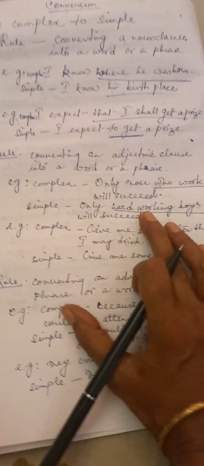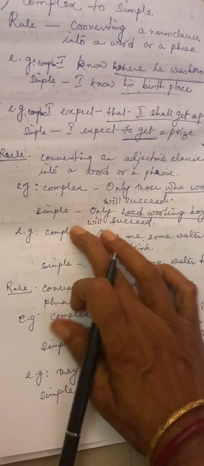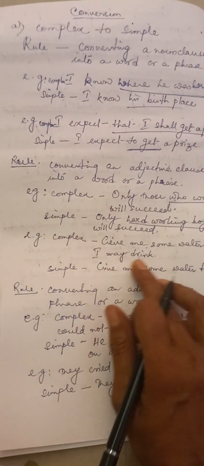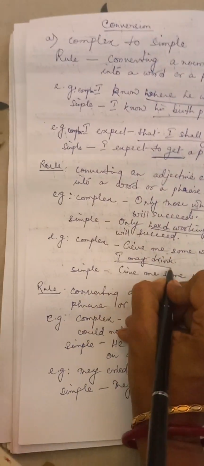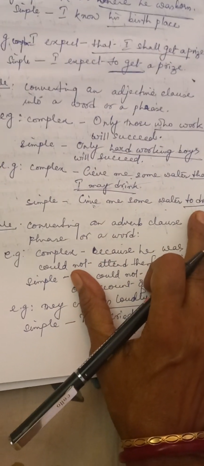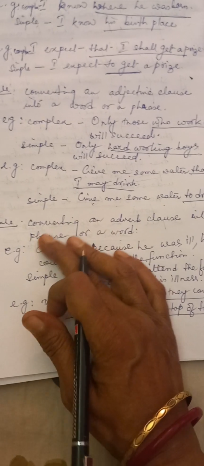We are just transforming this into a phrase. Then another example. Give me some water that I may drink. This is a clause. And give me some water to drink. We are making it into simple, just changing the clause to a phrase, or we are using an infinitive.